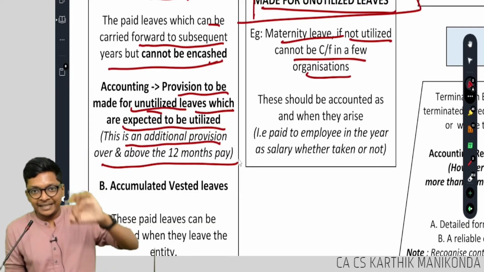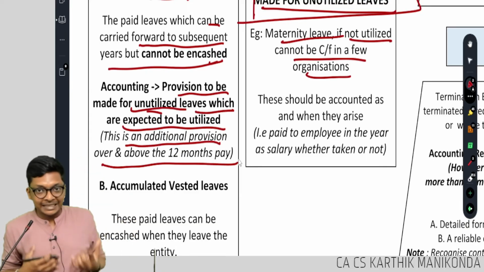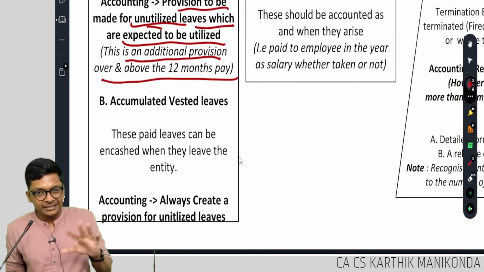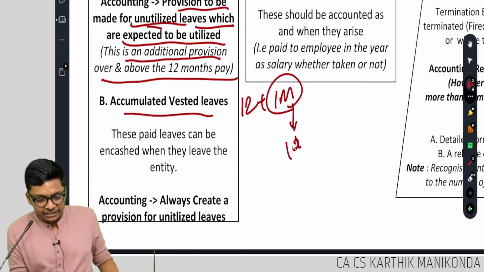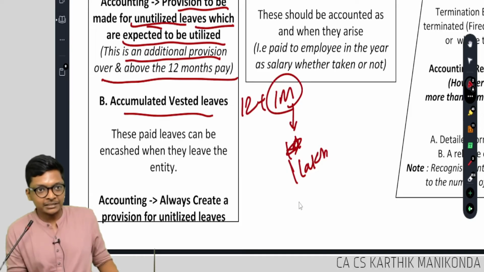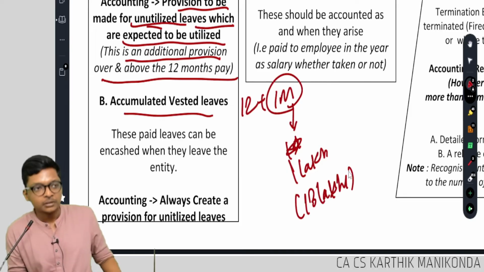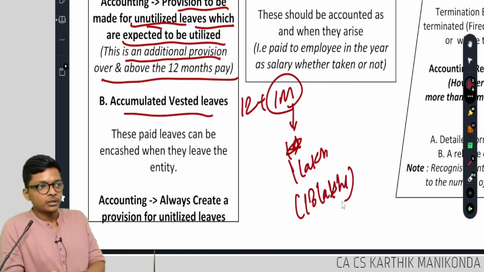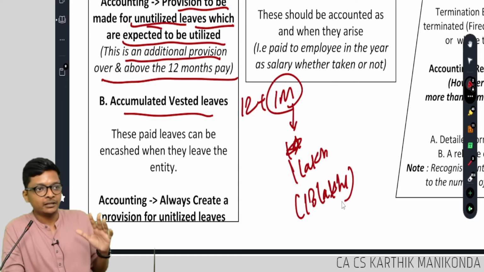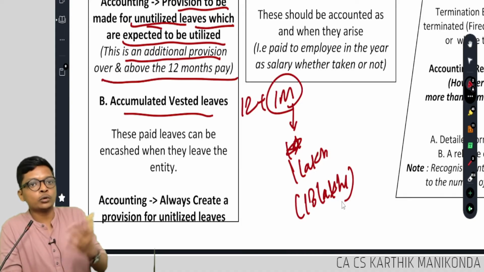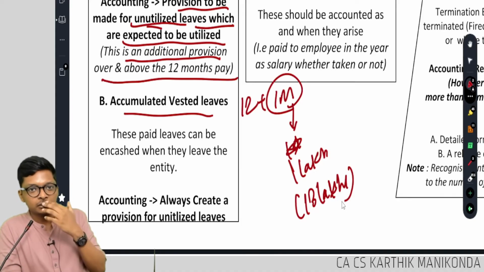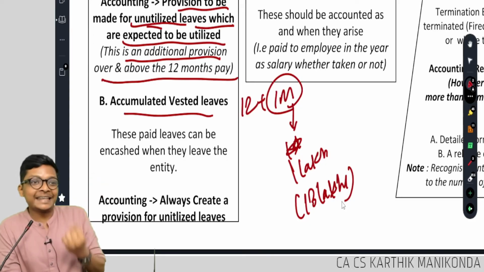We saw 12 lakhs, we debited 13 lakhs. Easy, tricky but easy. Okay. Second, easy. This 12 plus 1 month, this 1 month you can take as 1 lakh cash. That means you will get it as salary itself. So if you are an employee, what will you do? If Radharam worked the full year without taking a single day of leave, he is now eligible to get 1 lakh in cash. What will you do? Will you carry forward? When somebody is giving you cash, will you carry it forward? You will take it, correct?